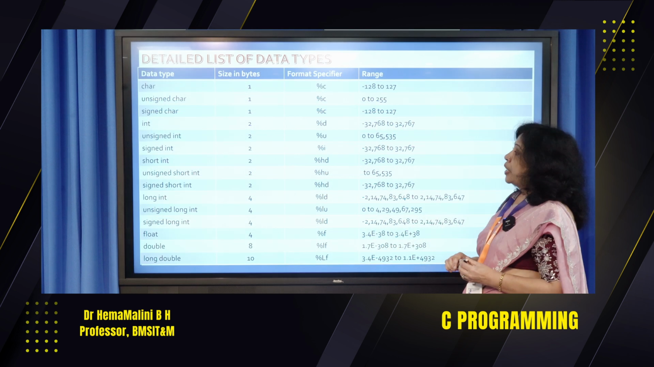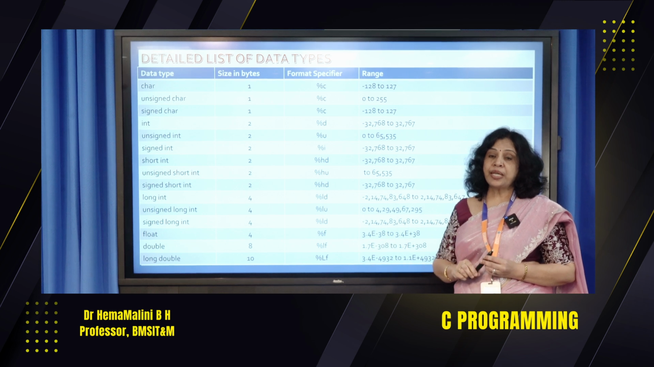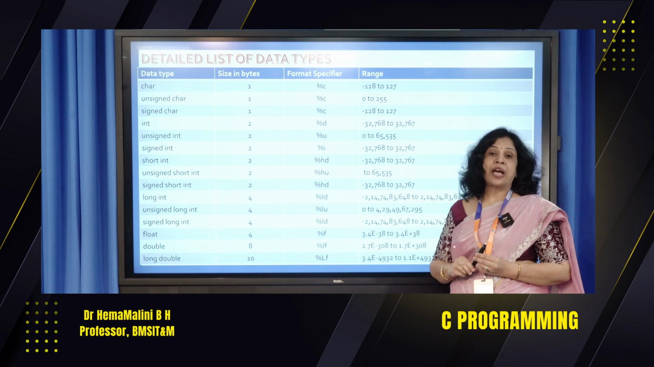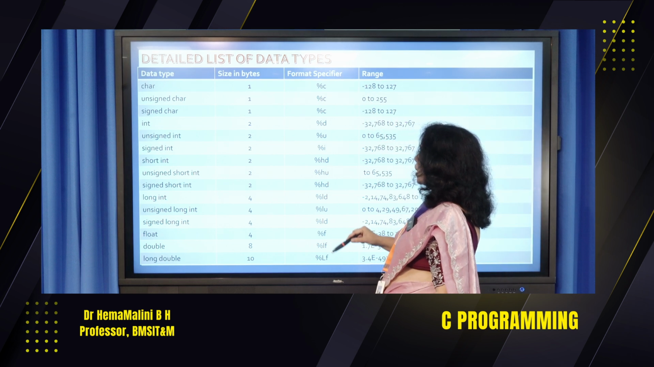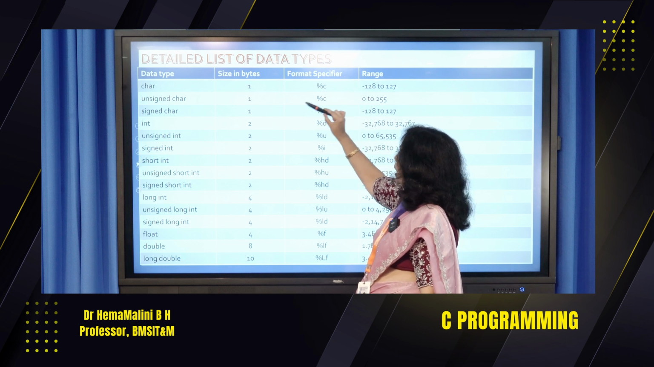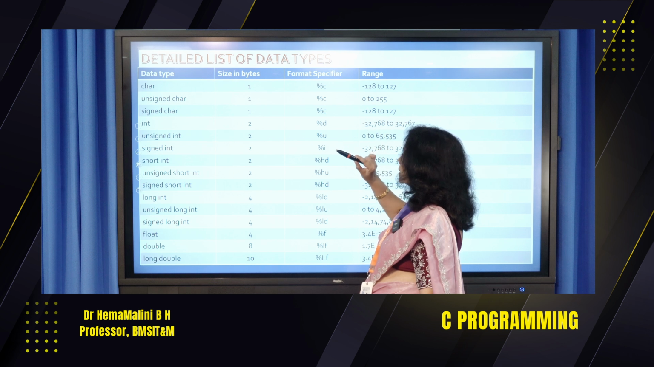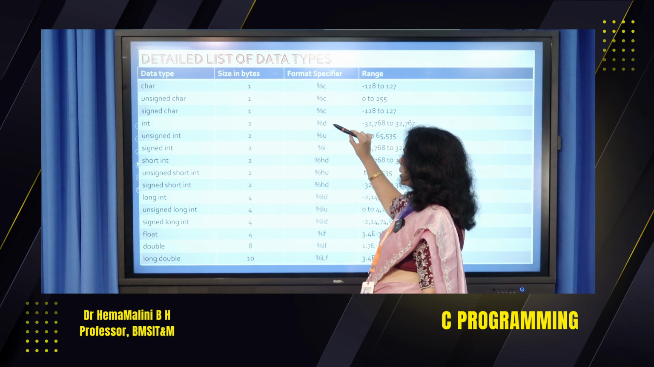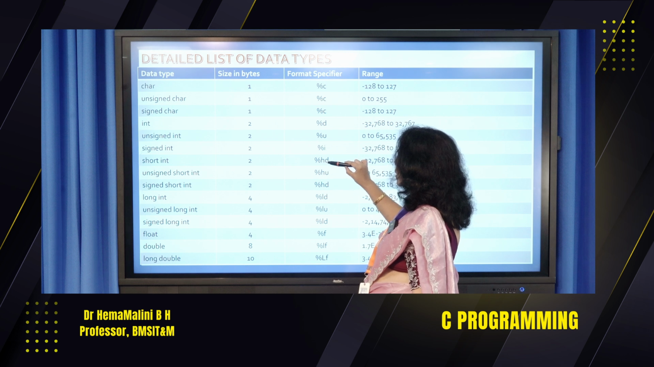Okay. Now, a detailed list of data types. Here I am just going to give you the detailed list. You can have a look at it. Format specifier is something which I would like to mention. For character, we use %c. Unsigned character, signed character, everything is %c. Int is %d. Unsigned int, %u. Signed int, %i. Short int, %hd.